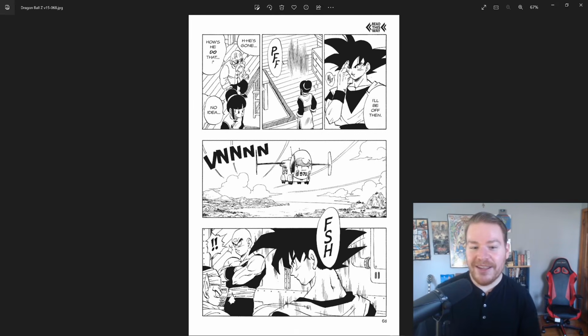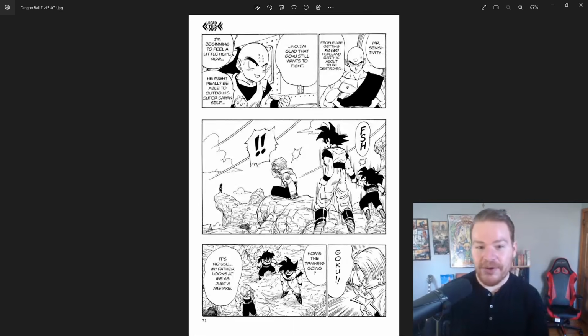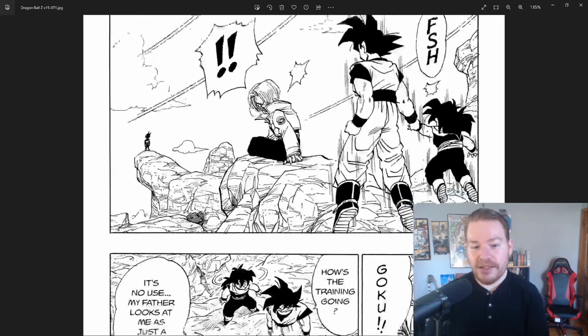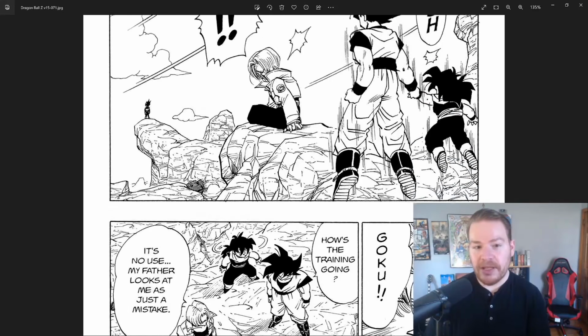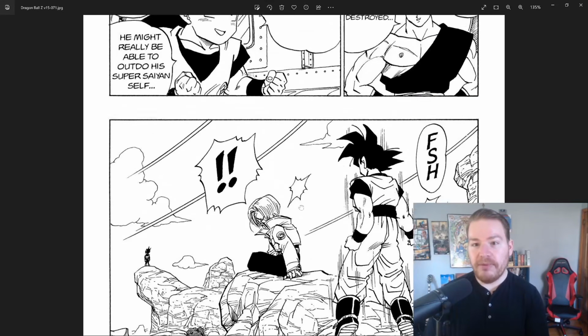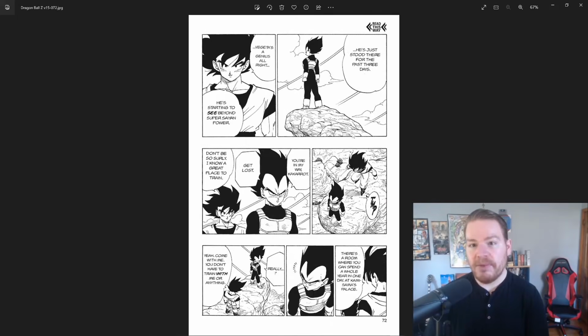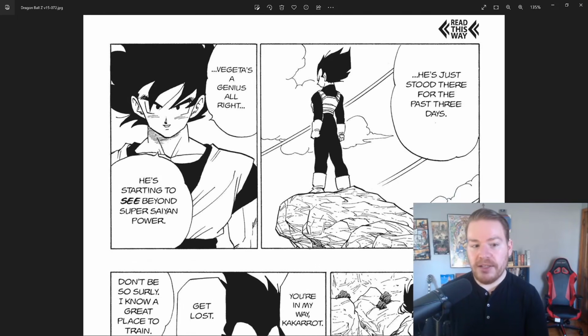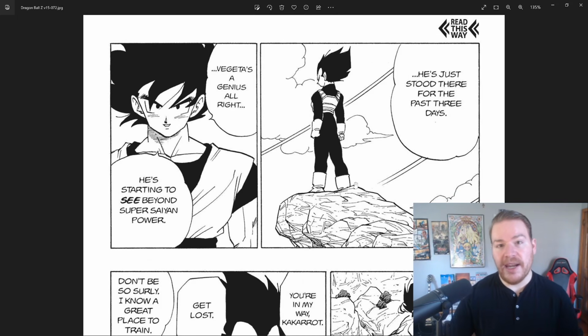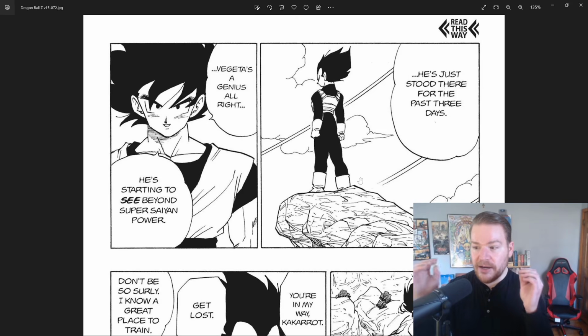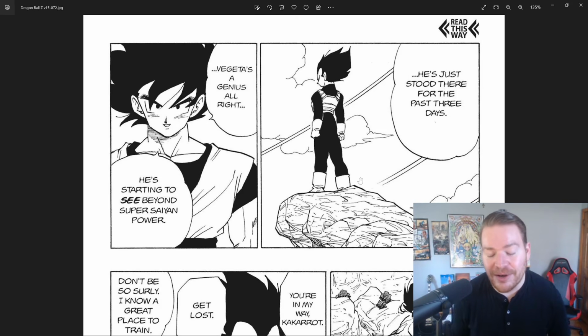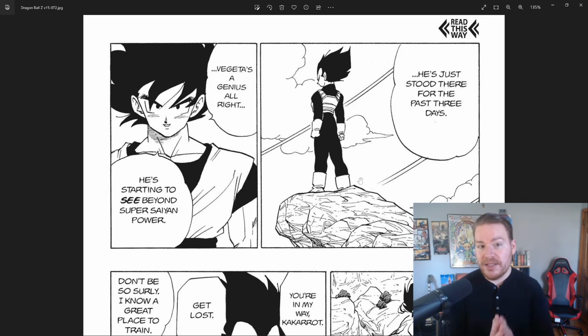But anyway, what he ends up doing, he grabs Gohan, then he goes to find Trunks and Vegeta sitting right over here. Vegeta is staring off into space, and he has been doing that for the past 3 days, trying to see beyond Super Saiyan and transcend it through kind of a vision quest of sorts, let's say, through overcoming it mentally before he could do it physically. Like he says, Vegeta's a genius, all right.